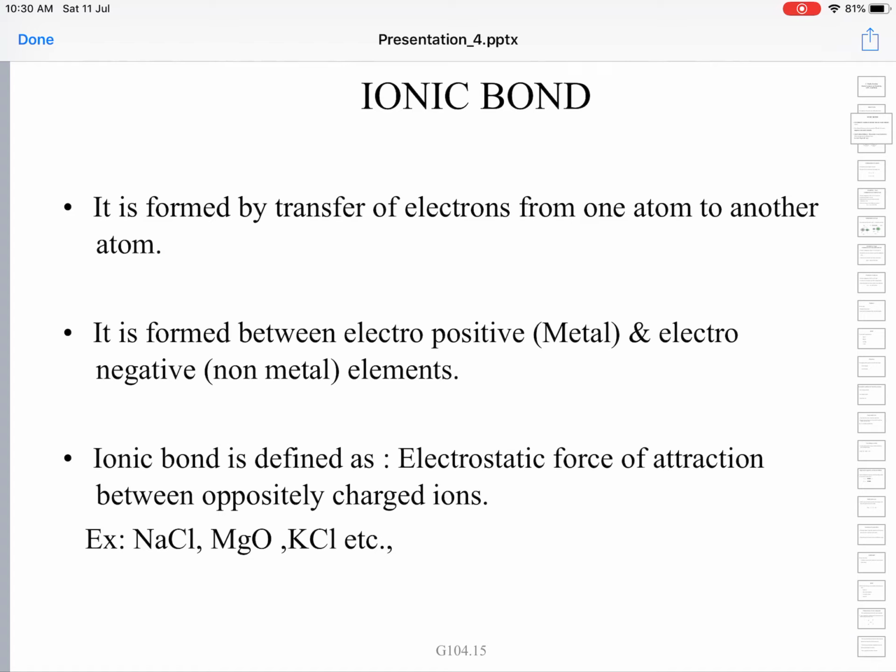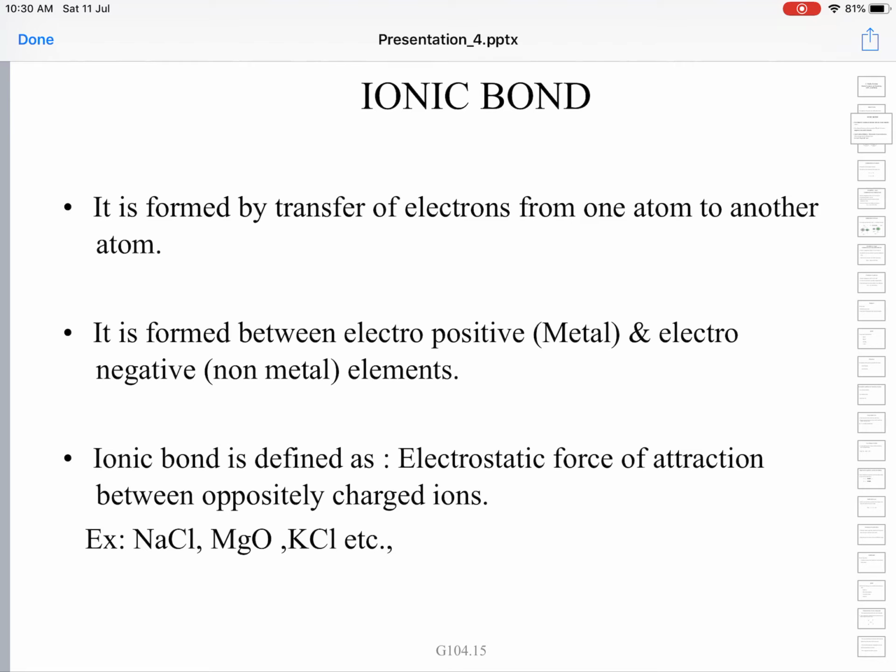Ionic bond may be defined as the electrostatic force of attraction that binds oppositely charged ions together. See, whenever you have charges coming into the picture, the attractive or repulsive force between different charges is called electrostatic force.